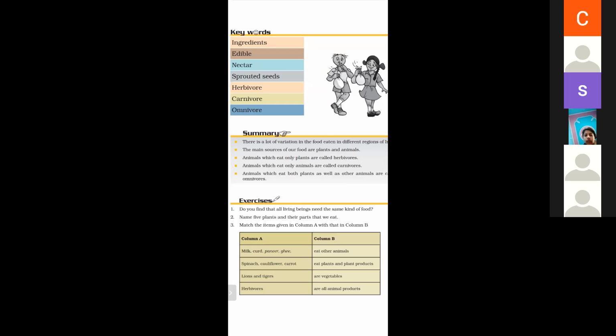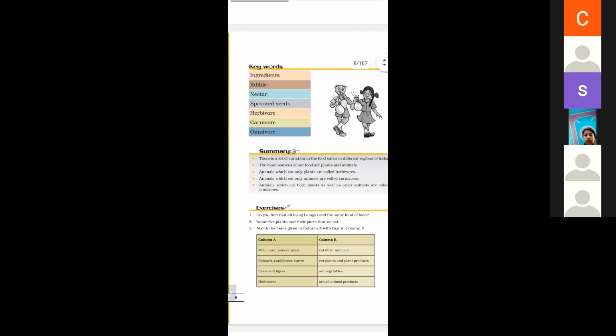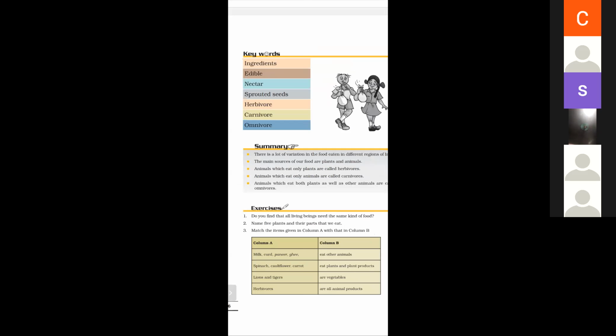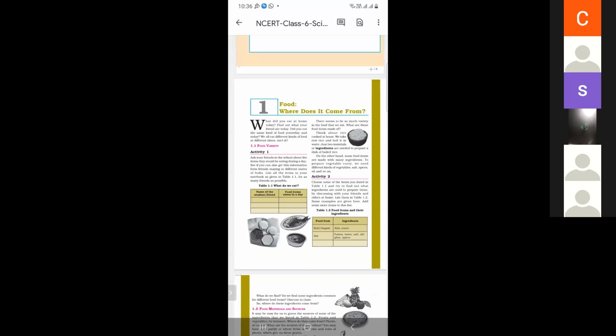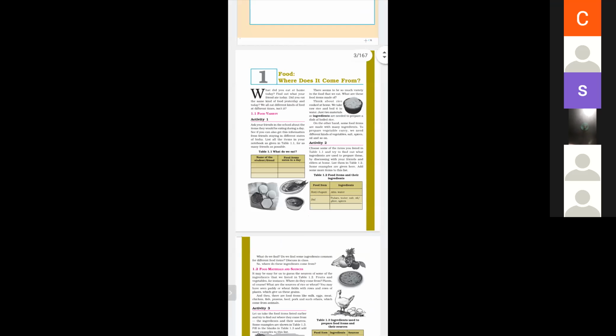So we have to write the diagram in the fair notebook. And why do we need food? What does food mean? Food is a chemical substance that gives us energy to do work, and we need food for getting energy. Materials used to make a particular food item are its ingredients. For roti and chapati, atta and water, and for dal, pulses, water, salt, oil, ghee, and spices are ingredients.